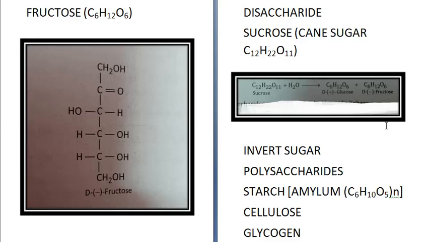First carbon of first glucose and fourth carbon of the second glucose. Next is glycogen. That is also an energy storage molecule and it is called animal starch. It occurs in liver, muscles and brain, and it is broken down into glucose. It is found in yeast and fungi. So these are the polysaccharides.